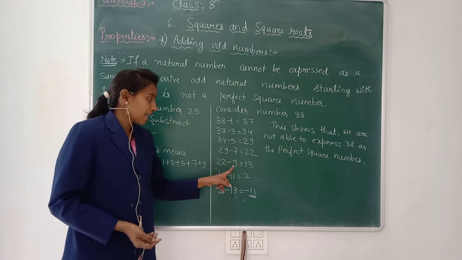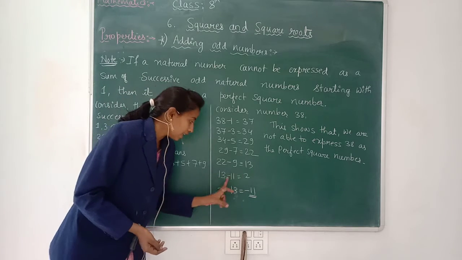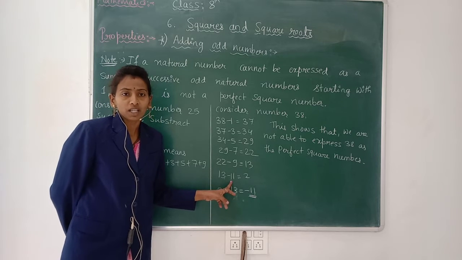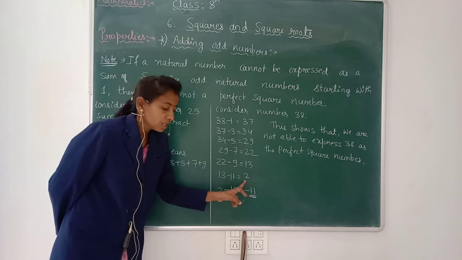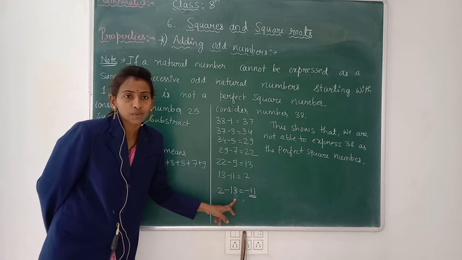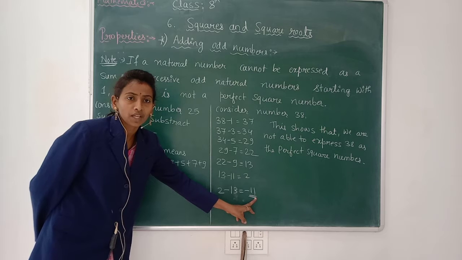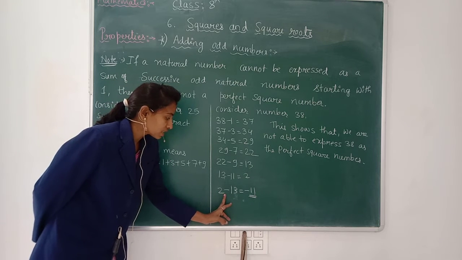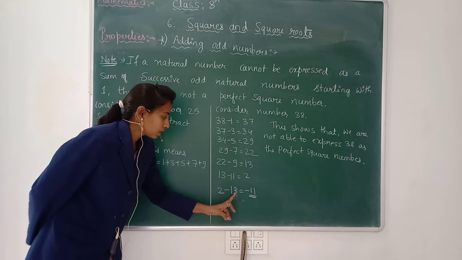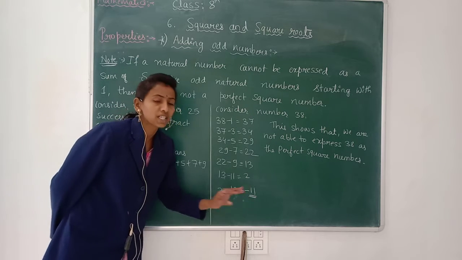Again in 22, the next odd number, that is 9, you subtract, you will get 13. Again in 13, you subtract the next odd number. After 9, 11 is coming, and you will get the result 2. Take 2. Again in that, you subtract the next odd number, which is 13. 2 minus 13 is equal to minus 11. Here we are subtracting a bigger number from a smaller one, so 13 minus 2 is 11, and with the minus sign, we get minus 11.